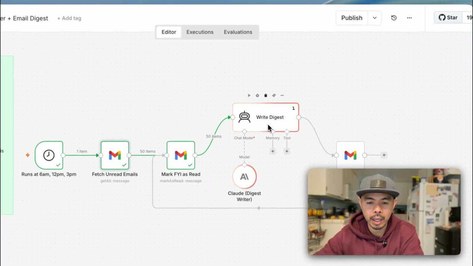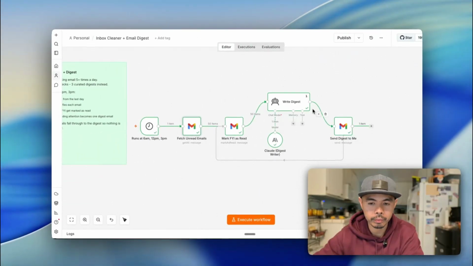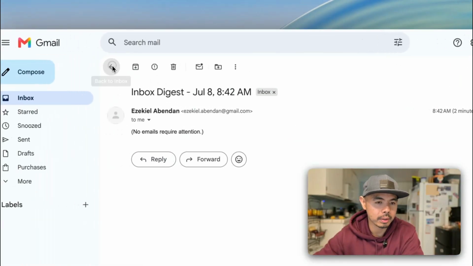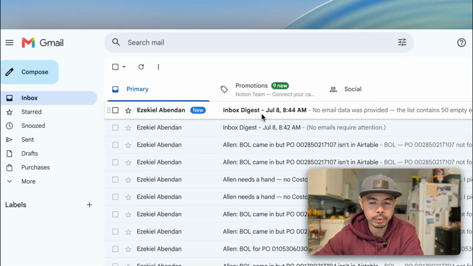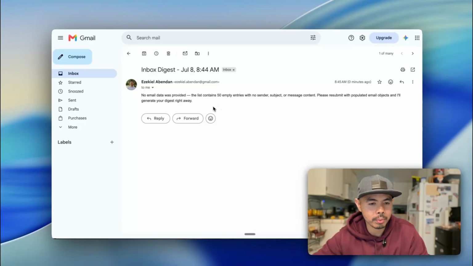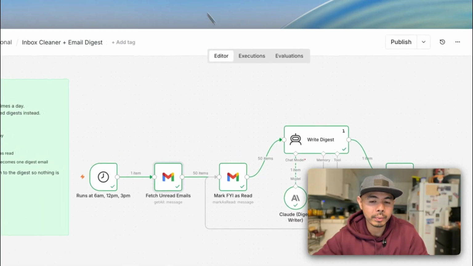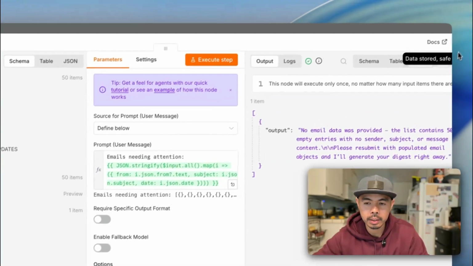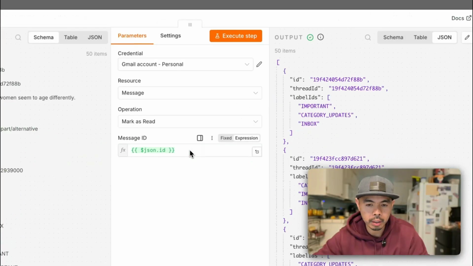So now it's going to the AI. It's doing some work, and then sends an email. Let's go back to this one and see if there's anything. No email data was provided. So I got this: please resubmit with populated emails objects, and I'll generate that digest right away. So it looks like something happens here. I don't know why.